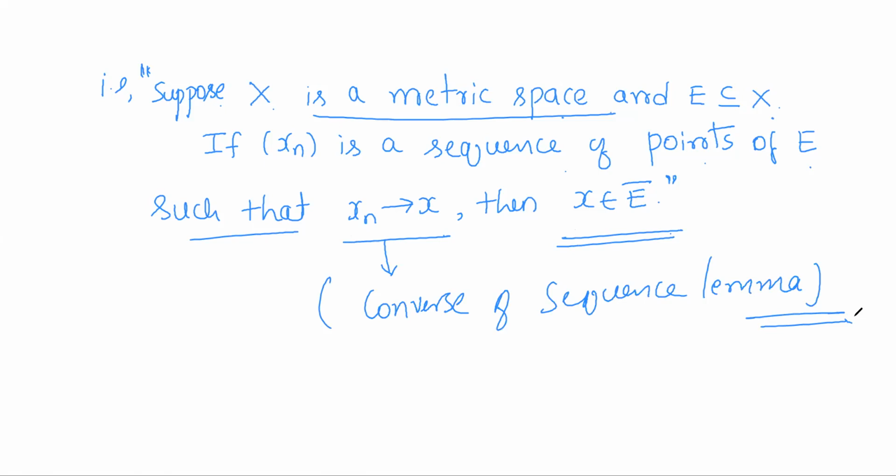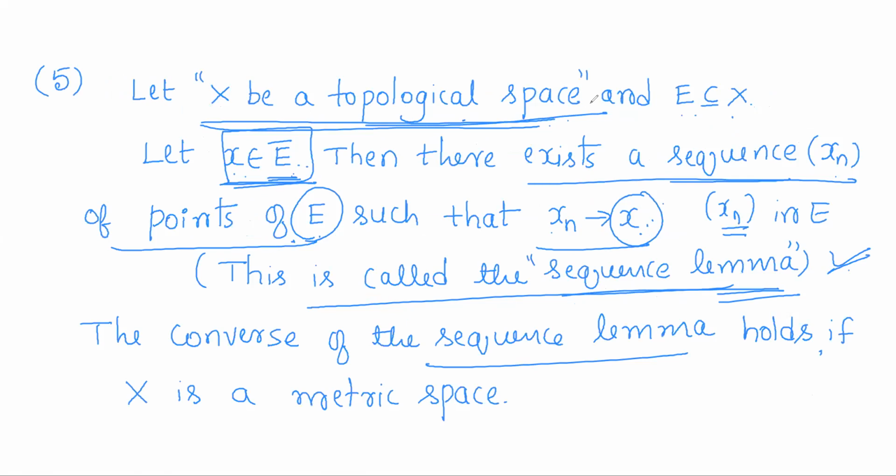And this converse holds only in the metric space, but the direct part holds in a general topological space. So since it holds in the topological space, it will obviously hold in the metric space also. That means the direct and the converse both hold in a metric space. That means we can have an equivalence between these two statements if and only if X is a metric space.